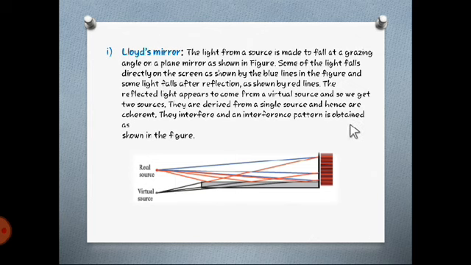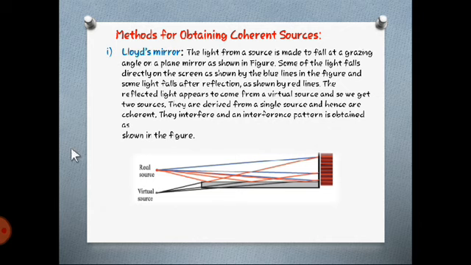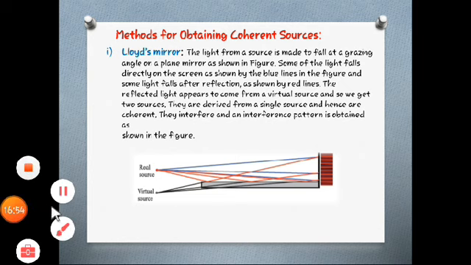So let's move towards the next point. As we have seen, the basic thing to get an interference pattern is that the two sources should be coherent. But how do we get coherent sources? If we take two separate sources, then due to technical issues there will not be coherence. So to get coherent sources, what methods should we follow? The first method that we are going to discuss is Lloyd's mirror.